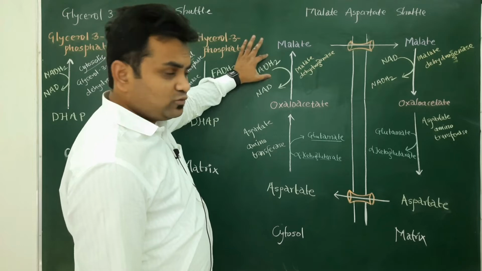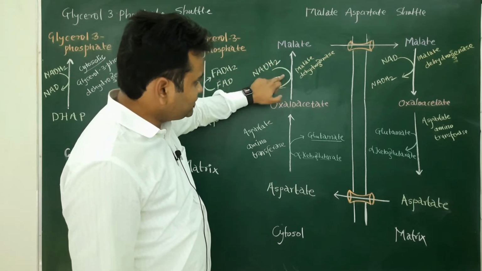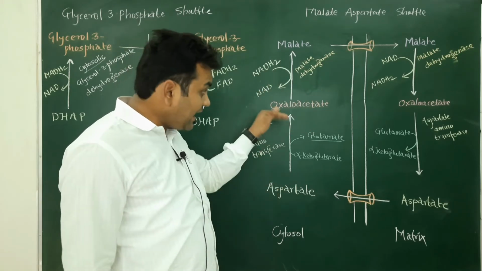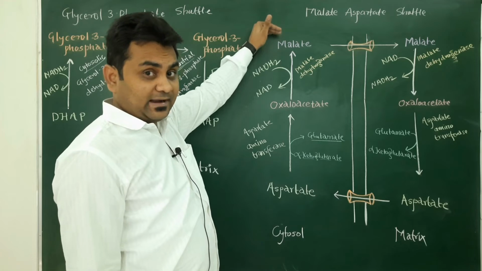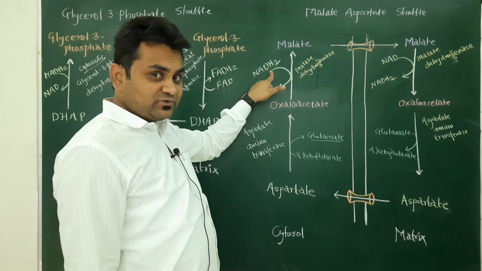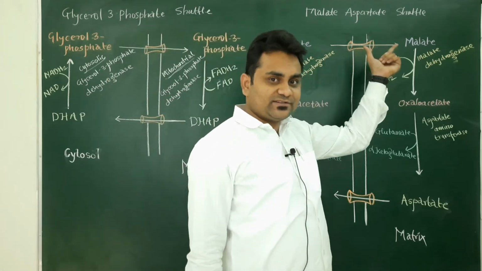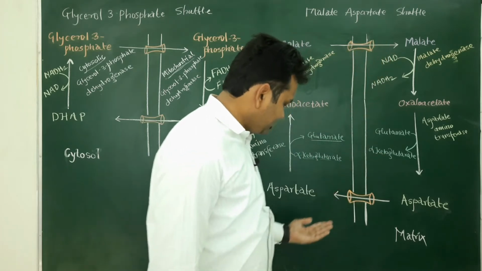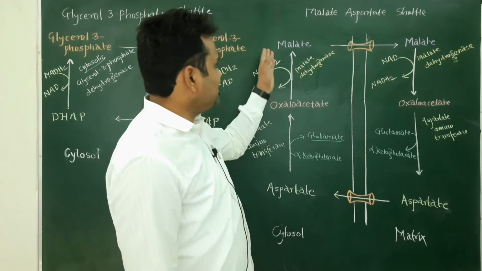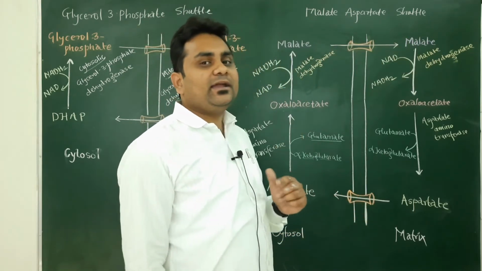The hydrogen donated by the NADH2 is received by oxaloacetate, and this oxaloacetate will become malate. Now you can see here a transporter is present for the malate. Again this is the cytosol. This side you can see the mitochondrial matrix, and this malate enters into the mitochondrial matrix.